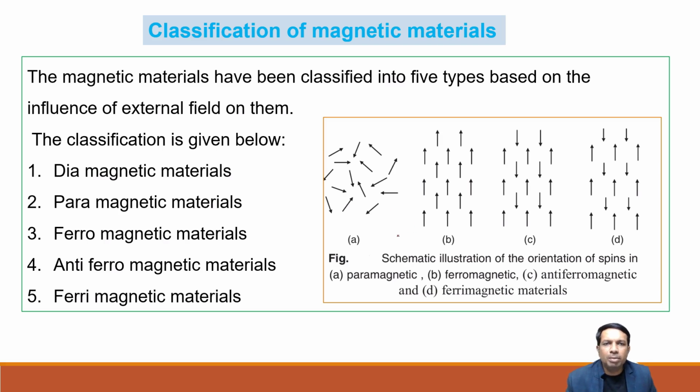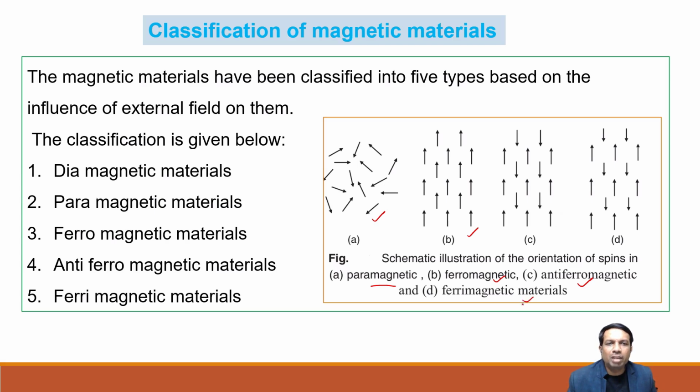In the other materials dipole moments exist, and based on the orientation of the spins of the dipoles, paramagnetic orientation will be random, and in ferromagnetic all are oriented in the same direction. In antiferromagnetic, they are paired, some upwards and some downwards, meaning opposite direction oriented.